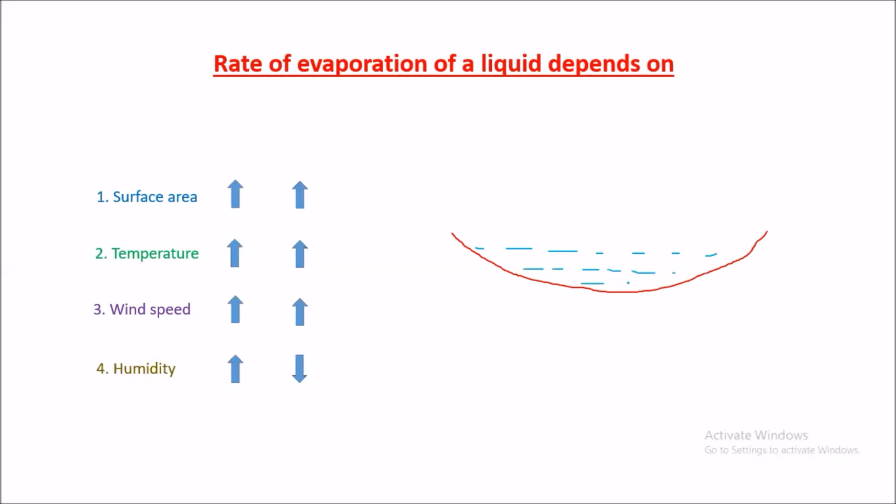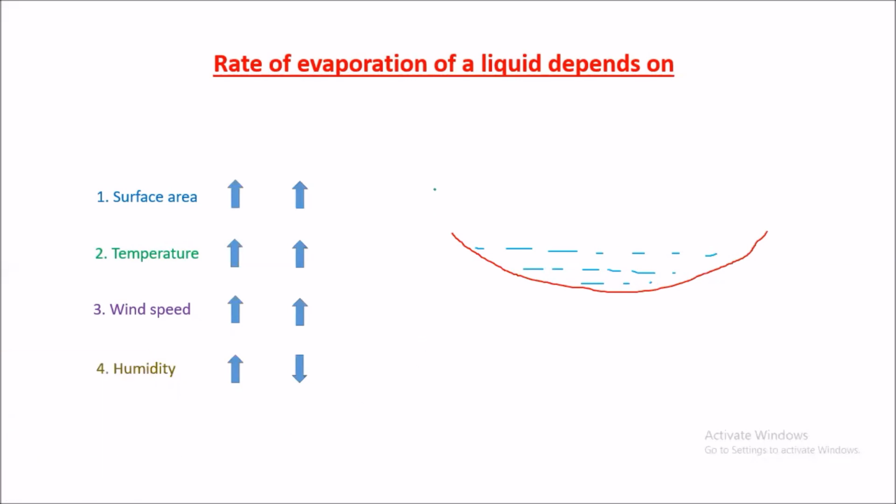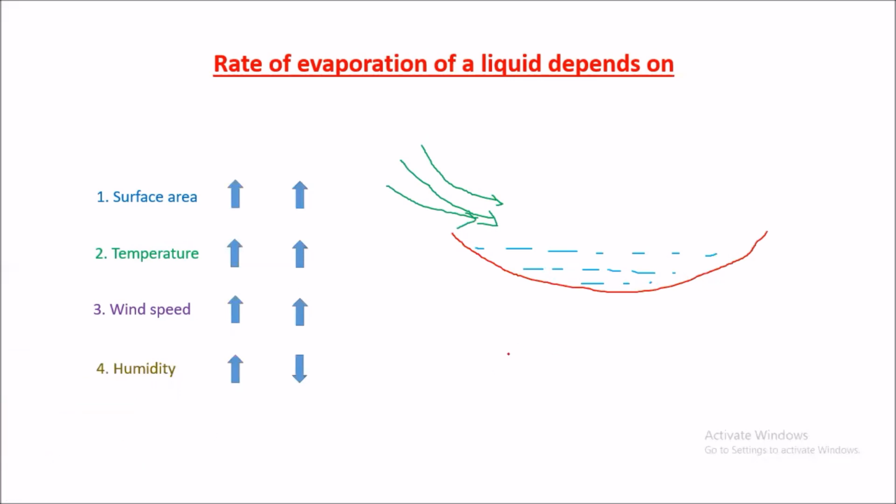Air is blowing from this side. In air we can find molecules, right? In water also there are molecules.